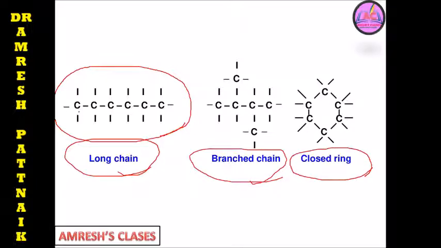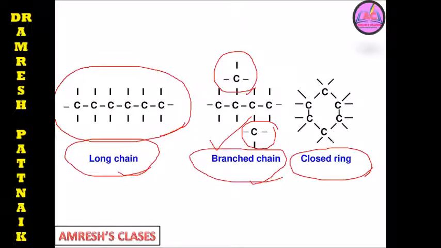In the long chain you can see 1, 2, 3, 4, 5, 6. We can say hex. Hex stands for 6, right? Here one single normal chain is there, a long chain, but no branching. Here you can see one side branch, and this is another side branch. So this is called a branch chain carbon compound.